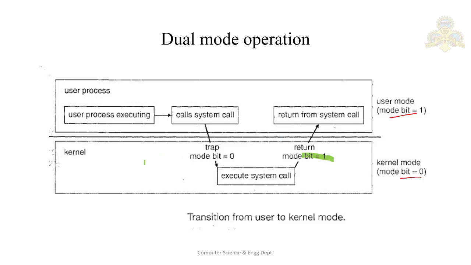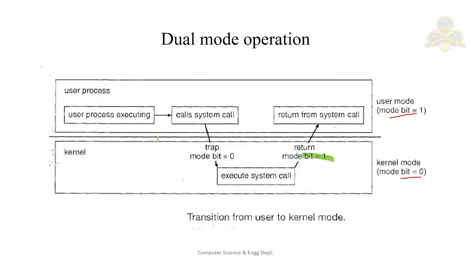If an attempt is made to execute a privileged instruction in the user mode, the hardware does not execute that instruction, but treats it as illegal and traps it to the operating system. The instruction to switch to the kernel mode is an example of a privileged instruction.